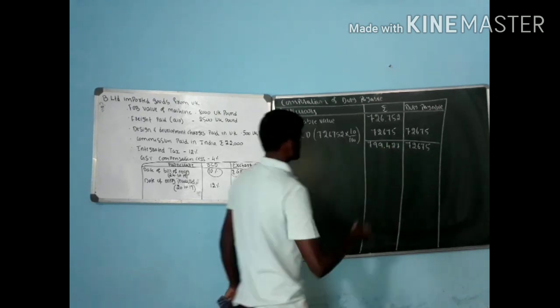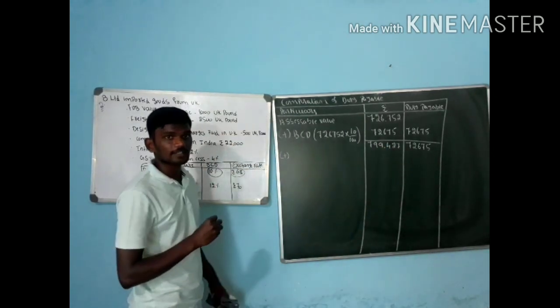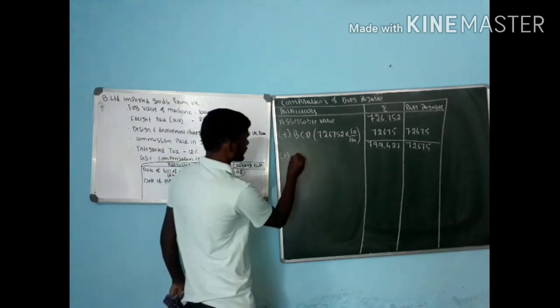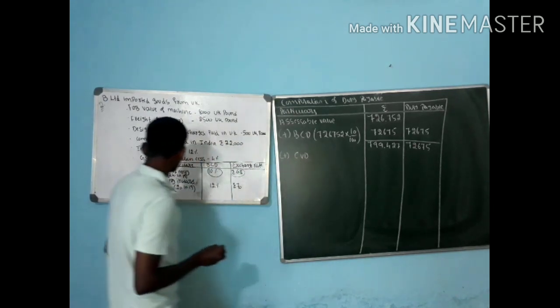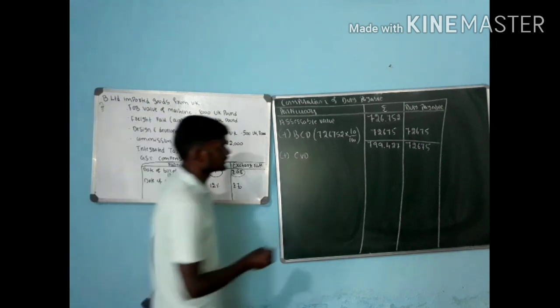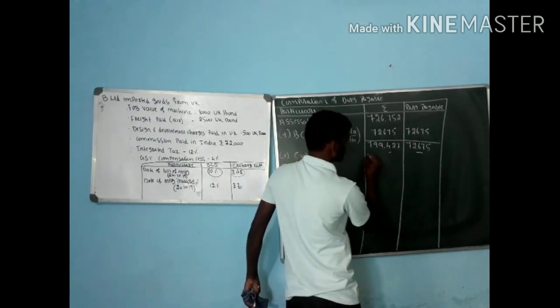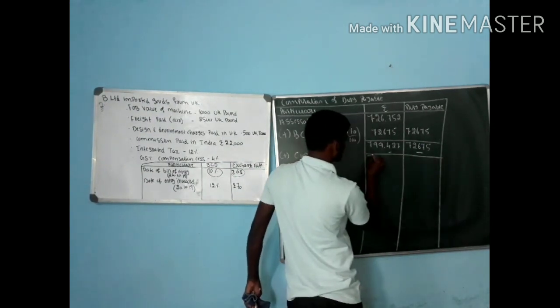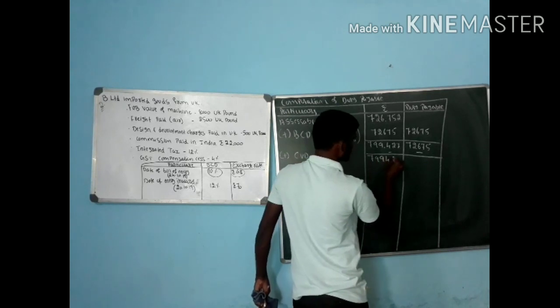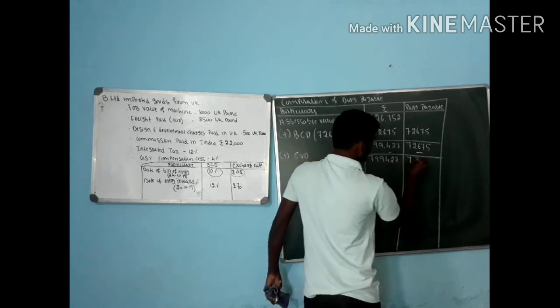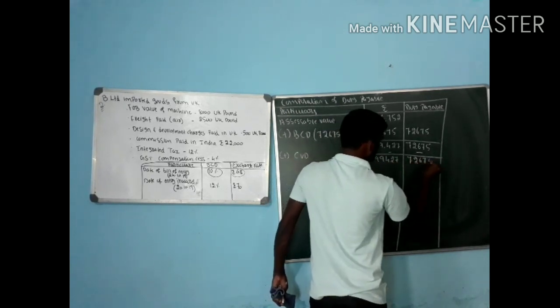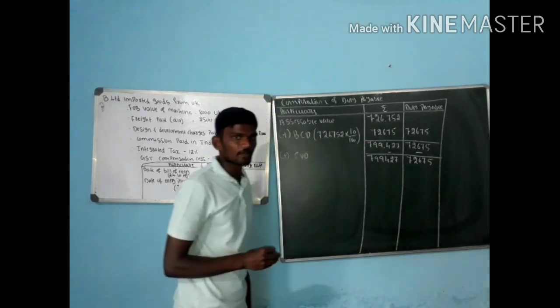Next one, which do we have to consider? That is CVD. Check on the problem. Is any kind of CVD given here? No CVD, so take it as nil. So go for the same amount, 7,99,427 and 72,675.